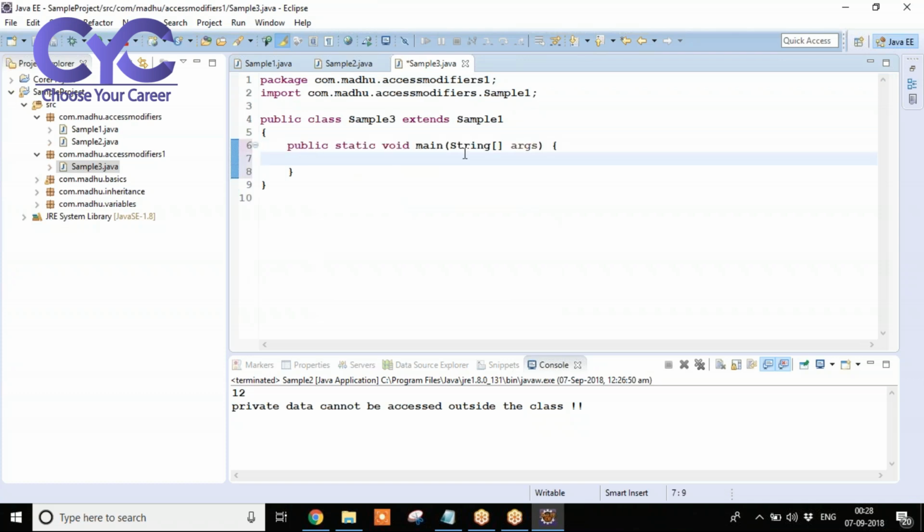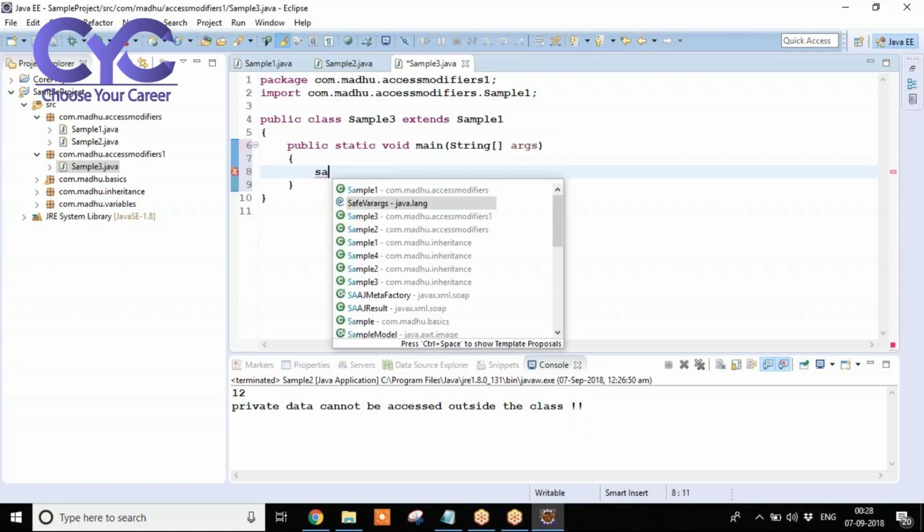What I'm doing, I have created a new package. Inside the package, I have created another class sample3, and I'm trying to inherit the data from sample1. Sample1 is from a different package. That's why it is imported here.